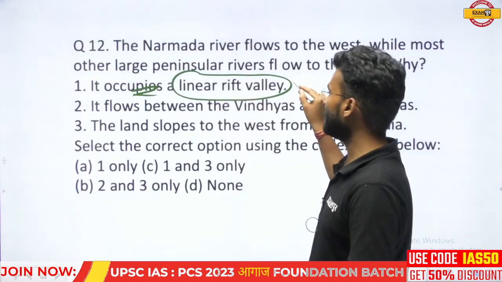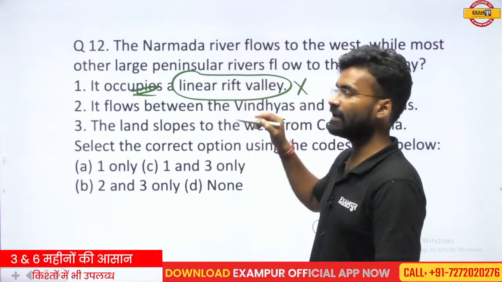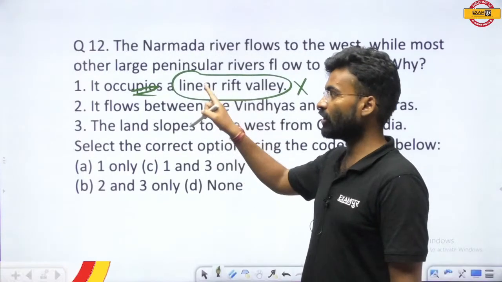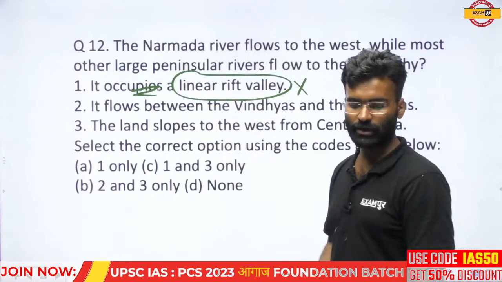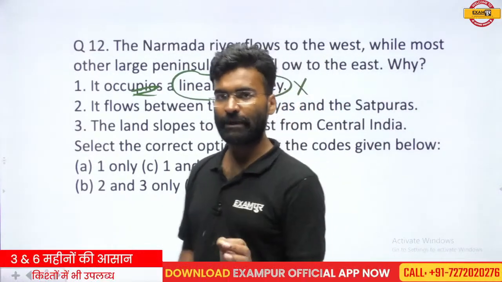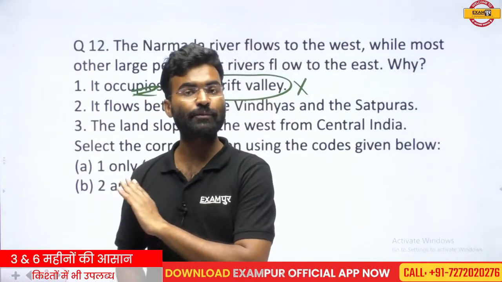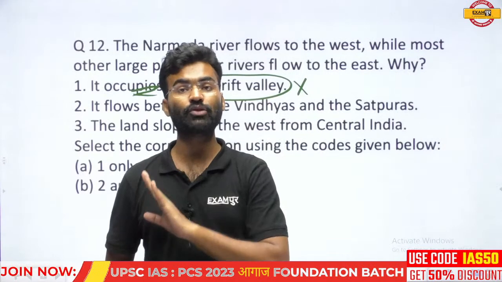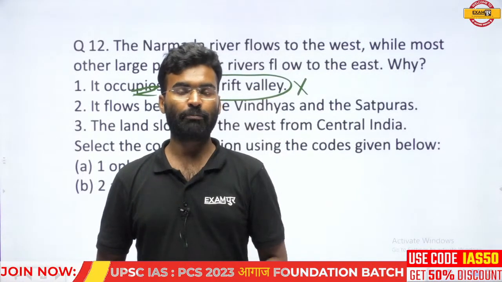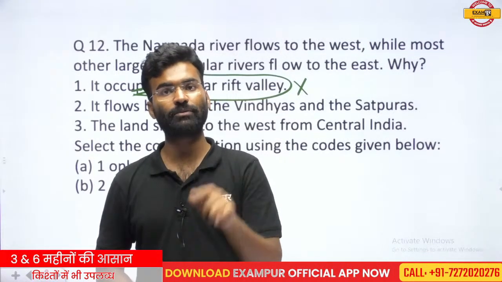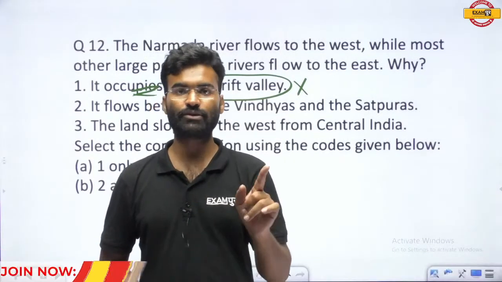So this statement is not correct in the determination of the direction of the Narmada River. You cannot make it correct in this context. Independently, if you read it independently, this statement is absolutely correct. Narmada is flowing in the linear rift valley. It is the truth. It is a correct statement. But it is not a necessary condition for determining the direction of the Narmada, that is, the westward direction.